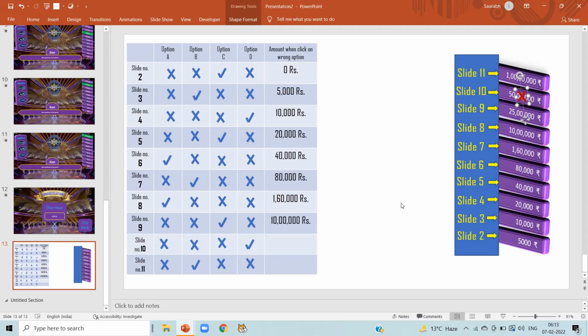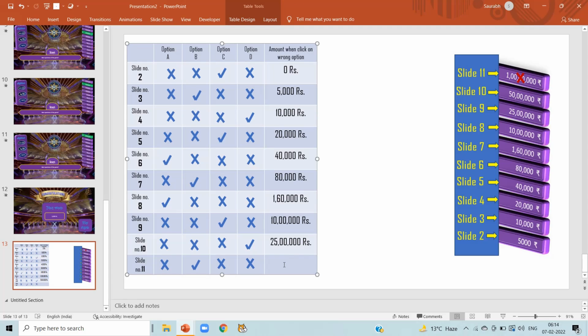when we click on the wrong option, we don't get 50 lakh rupees here, but we have given correct answer in our last question, so we get the prize money of 25 lakh here. Now, when we click on the wrong option in slide number 11, we don't get 1 crore here, but we have given correct answer in our last question.